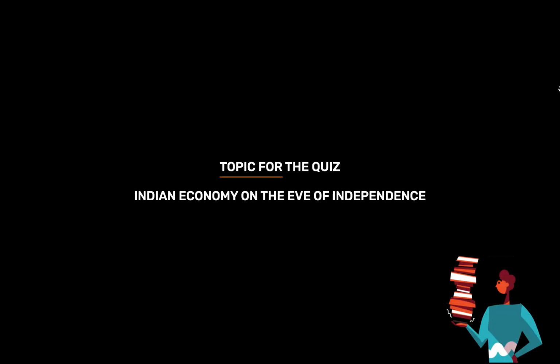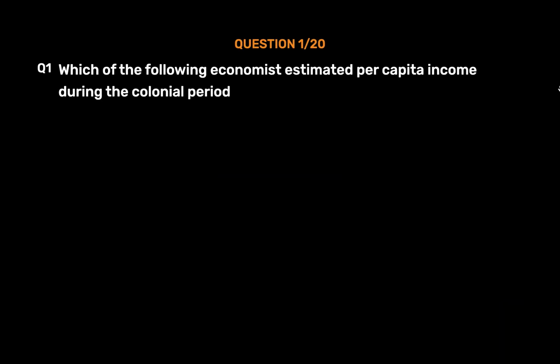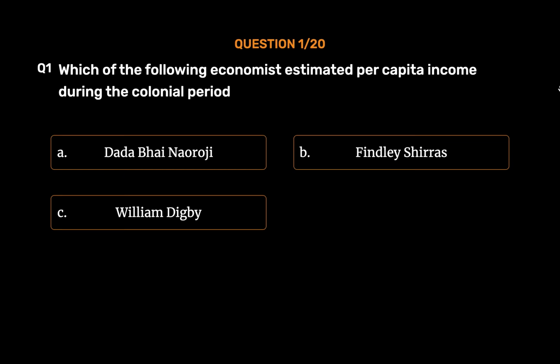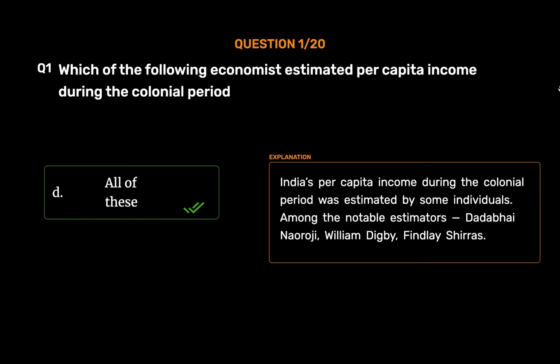Topic for today's quiz is Indian economy on the eve of independence. Question number 1. Which of the following economists estimated per capita income during the colonial period? Option A. Dadabhai Naoroji. Option B. Findlay Shiras. Option C. William Digby. Option D. All of these. The correct answer is Option D. All of these. India's per capita income during the colonial period was estimated by some individuals. Among the notable estimators, Dadabhai Naoroji, William Digby, Findlay Shiras.